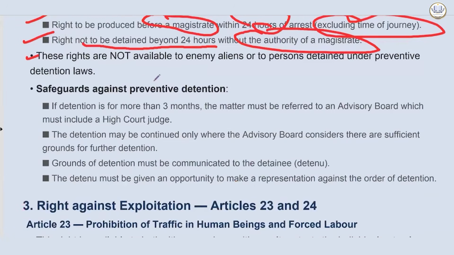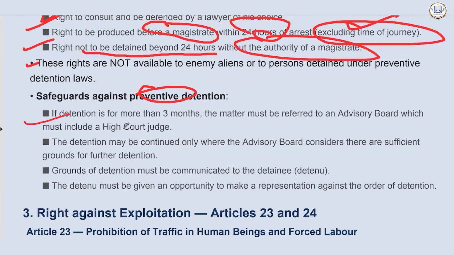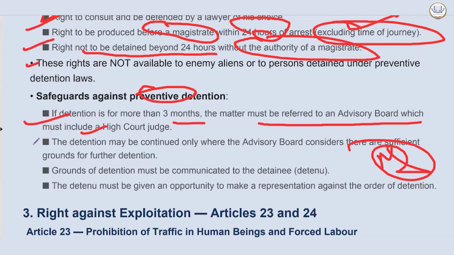Now what is there for preventive detention? If detention is for more than 3 months, the matter must be referred to an advisory board, which must include a High Court judge. Second, the detention may be continued only where the advisory board considers there are sufficient grounds for further detention. Then the grounds of detention must be communicated to the detainee, and the detainee must be given an opportunity to make a representation against the order of detention. These are the things that are there. You must have heard about laws like NSA, etc.